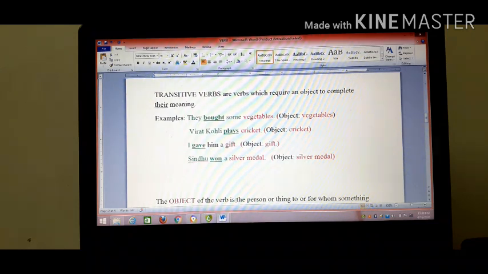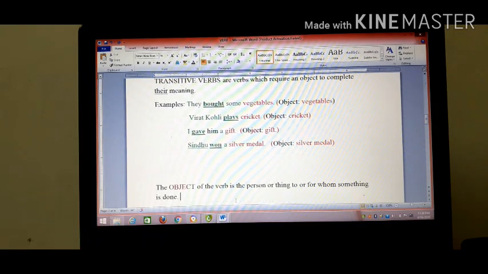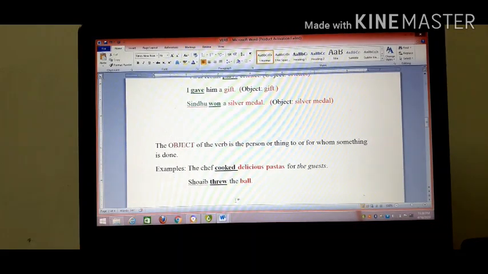Sindhu won a silver medal. Won is the verb here. What did Sindhu win? A silver medal. So, silver medal is the object here. So, we will discuss what an object is.